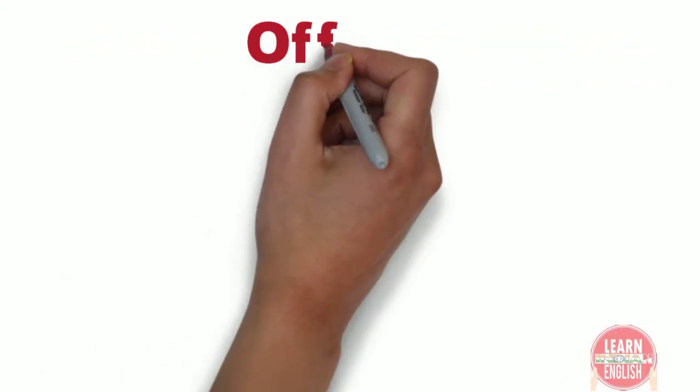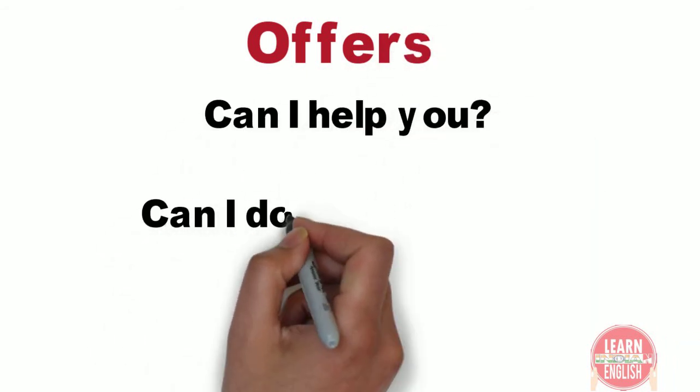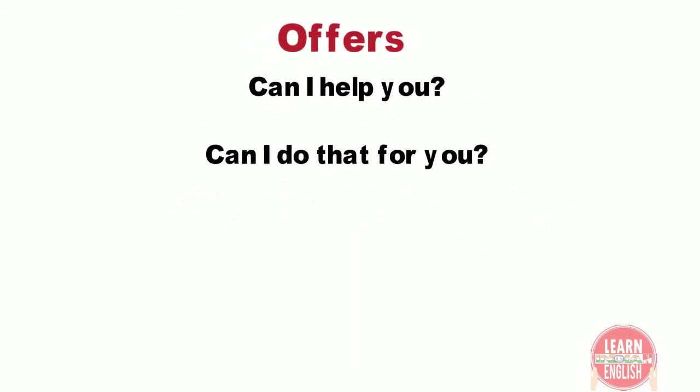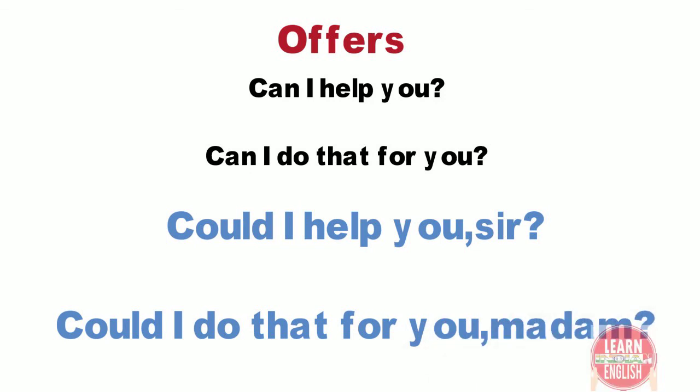Next situation is to offer something. We use can to make offers less polite. Can I help you? Can I do that for you? We use could to make it more polite. Could I help you, sir? Could I do that for you, madam? Notice the extra politeness with could.